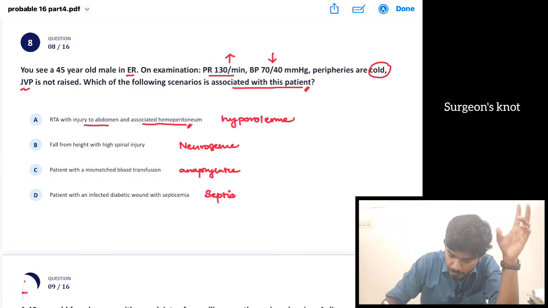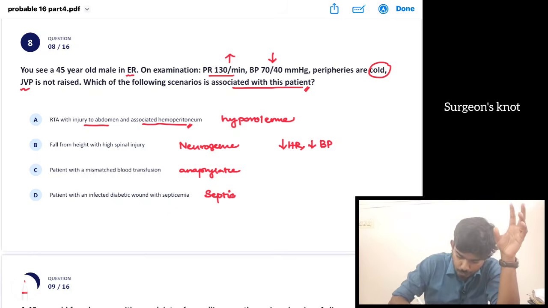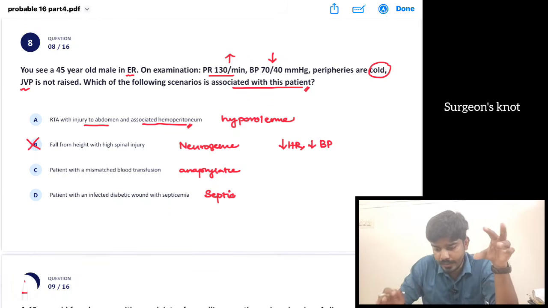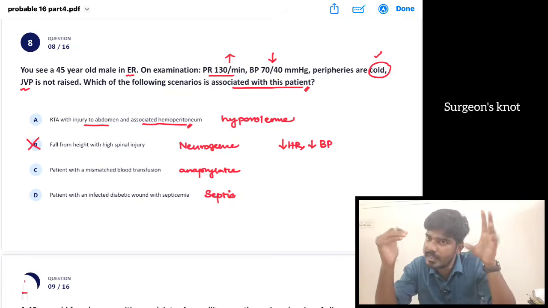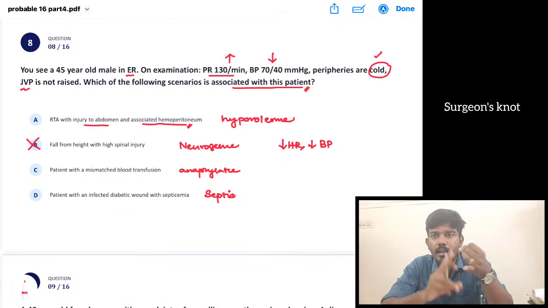நியூரோஜெனிக் ஷாக்ல தேர் வில் பி போத் bradycardia as well as hypotension. Okay, bradycardia இருக்கும் hypotension இருக்கும். So we are going to rule out neurogenic shock. Neurogenic shock is ruled out. Then also என்னென்ன இருக்கு, peripheries are cold. அதை வச்சாலே ஈஸியாக ரூல் பண்ணிடலாம். Peripheries are cold only in case of a hypovolemic shock and cardiogenic shock.